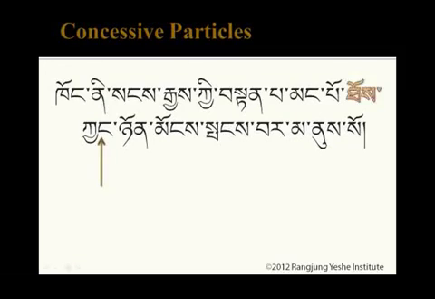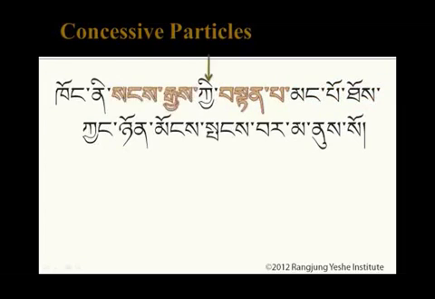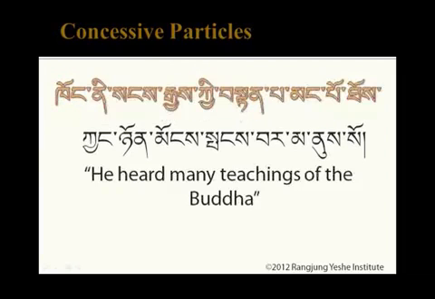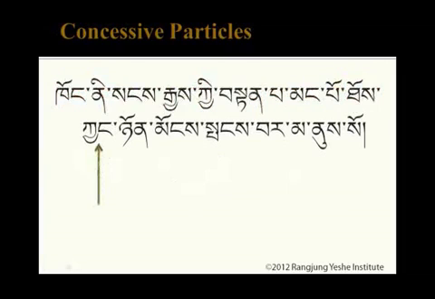So let's start with the verb right before the kyang, to, which means here. Working right to left, we come to mangpo, many. Many what? Tempa, many teachings. Someone hears many teachings. Now there's a connector particle here connecting tempa to sangye. So this means many teachings of the Buddha. Then we see a ni particle marking kong as the subject. So this sentence reads, he hears or he heard many teachings of the Buddha. Then there's the concessive particle kyang.